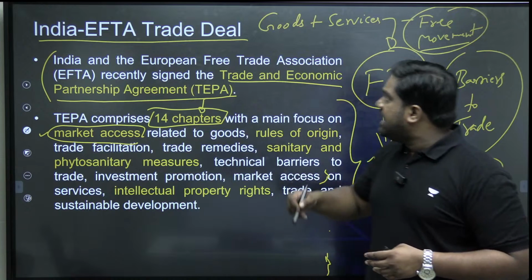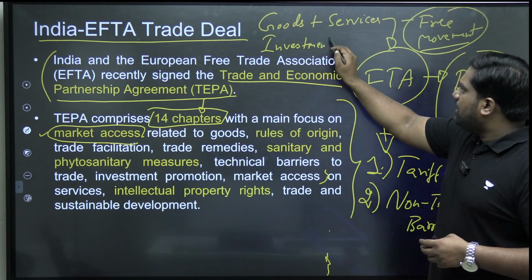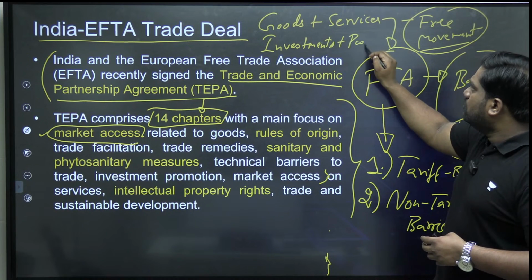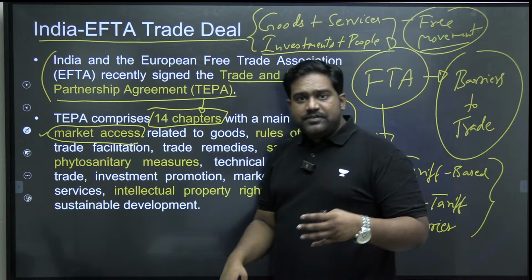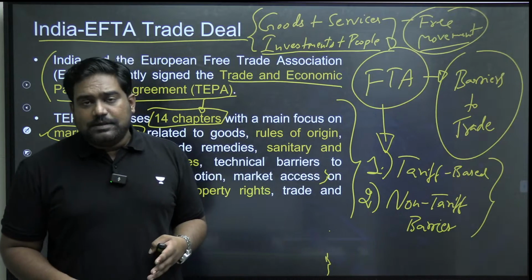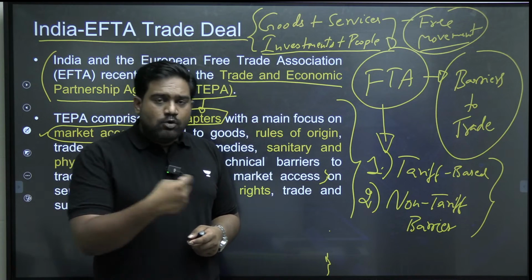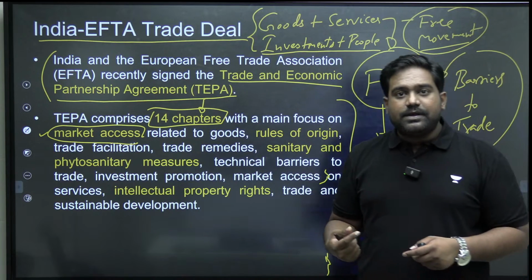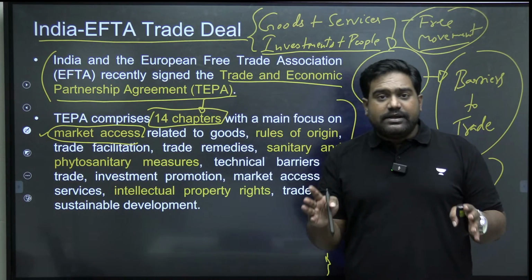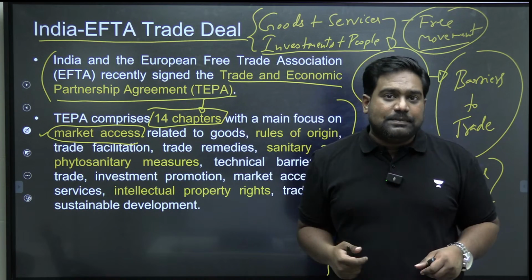So such FTAs can extend to cover investments and even the movement of people. For trade to flourish, there has to be movement of people, easy movement of people, especially the traders, businessmen, etc. If they can move around easily, even tourists, if they can move around easily between two countries, right? If there are relaxed visa immigration laws and policies, that will facilitate the free movement of people as well.